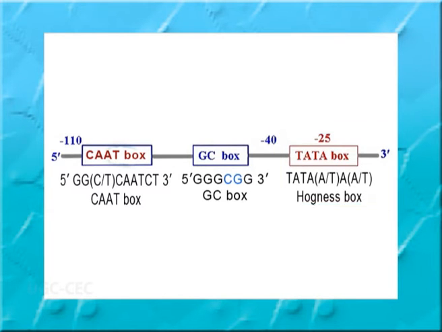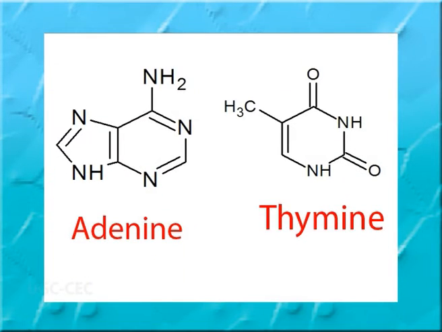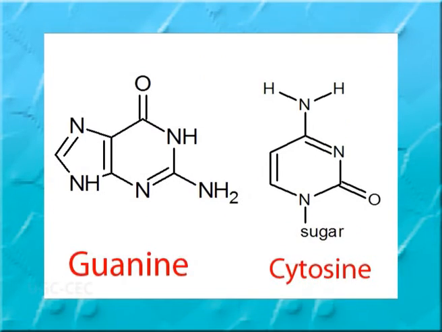TATAAAT and is called the TATA box or Hogness box. This TATA box is located between -19 and -27 nucleotides. This region is also rich in adenine and thymine like the Pribnow box of prokaryotes and helps in melting of double-strand DNA during initiation of transcription. The TATA box is often surrounded by a guanine cytosine rich region.